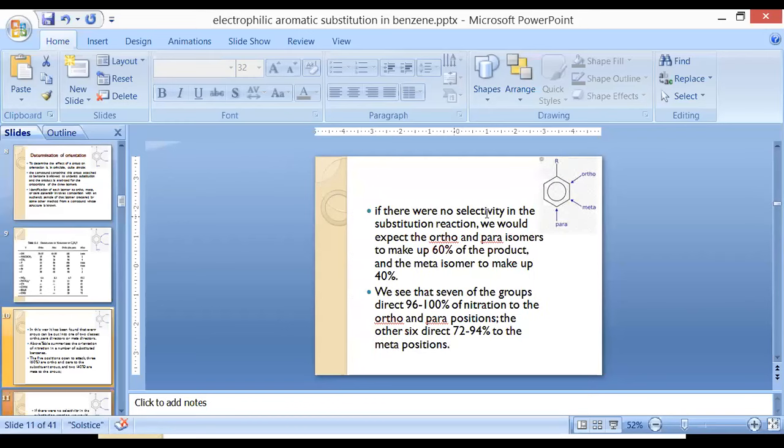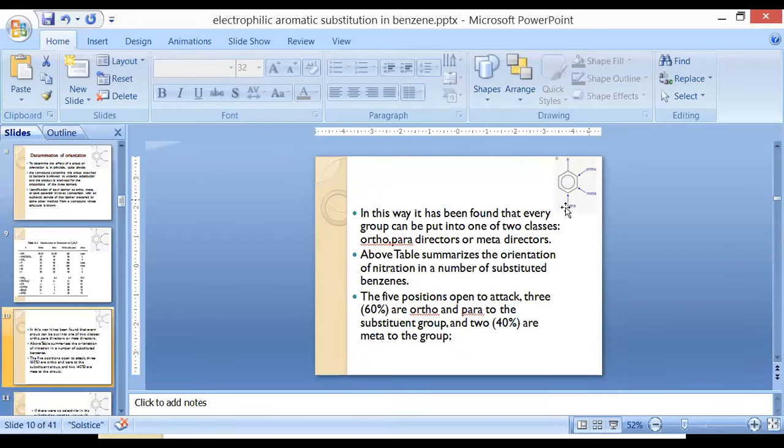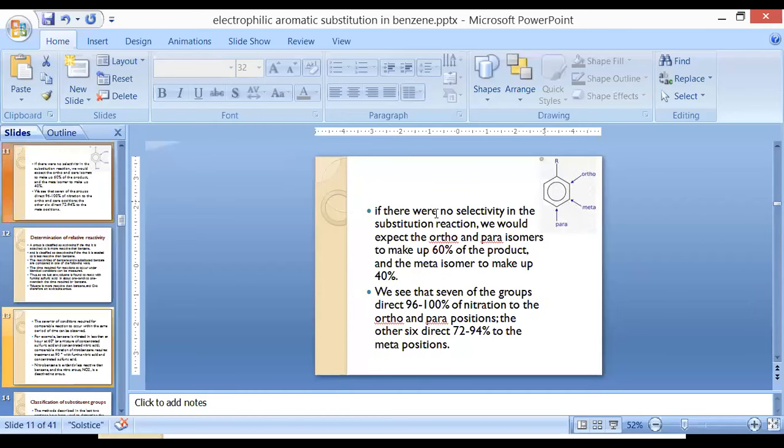If there were no selectivity in the substitution reaction, this is all we have discussed up till now, the selectivity. There are functional groups which selectively act on the ortho-para positions, and there are functional groups which selectively act on the meta position. But if there were no selectivity, we would expect the ortho-para isomers to take up 60% of the product.